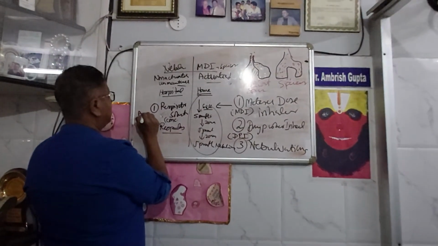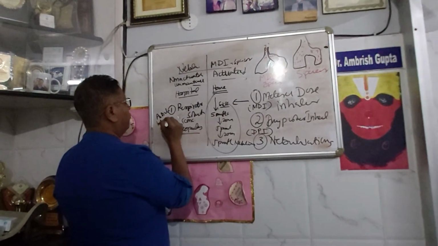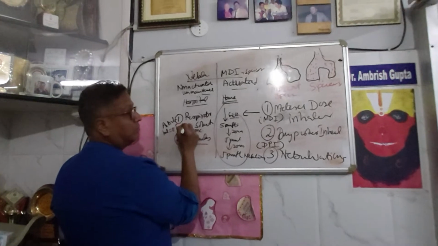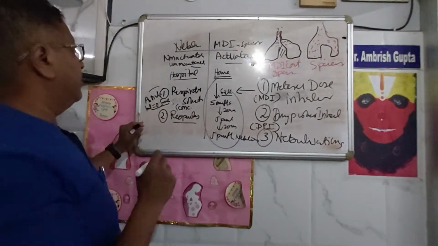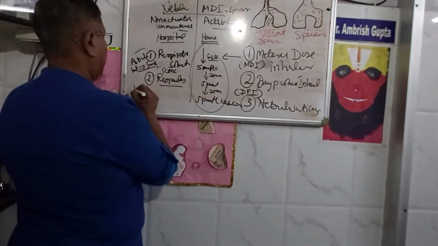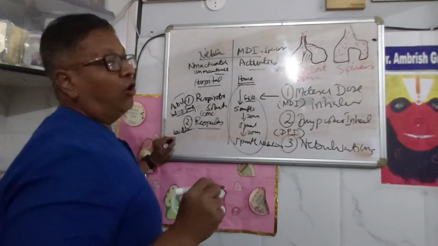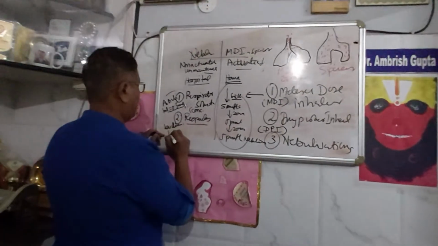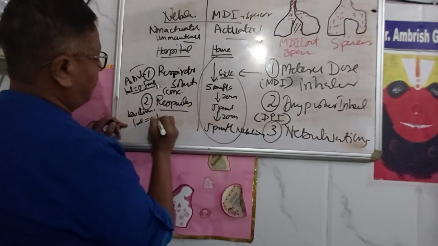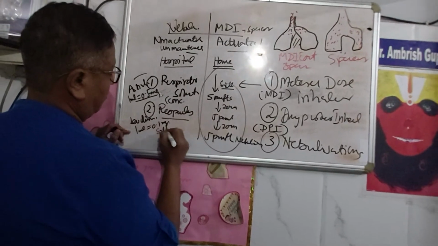Suppose Asthalin respirator solution has got 1 ml, has got 0.5 milligram. 1 ml of Asthalin has got 0.5 milligram, whereas in Livolin Respule or salbutamol, levosalbutamol Respules, 1 ml is equal to 0.1 milligram of salbutamol.